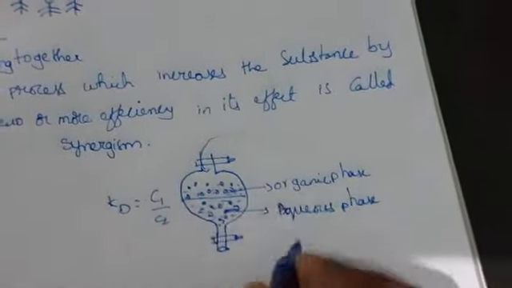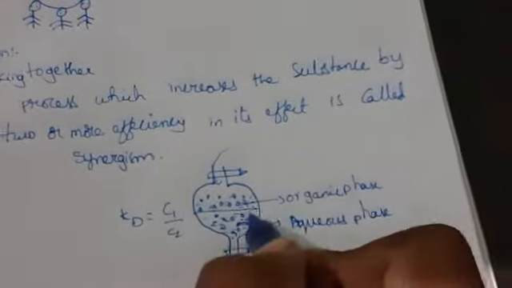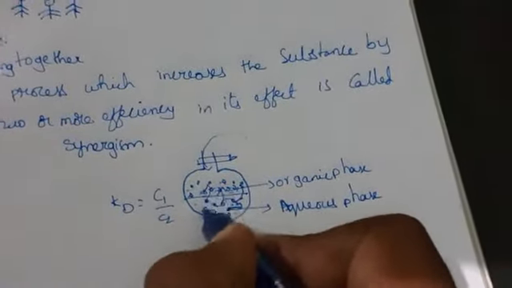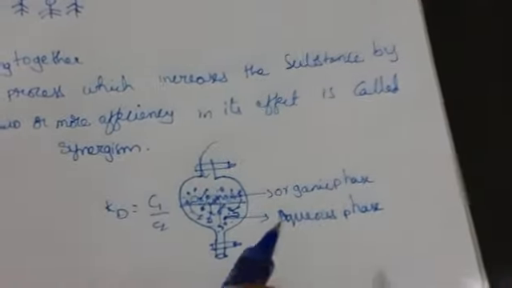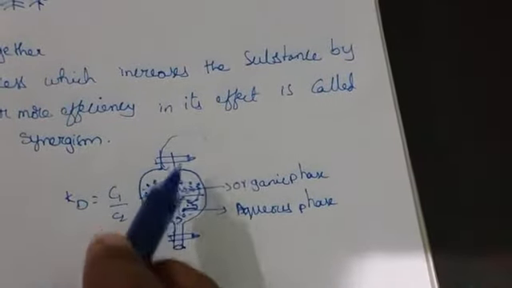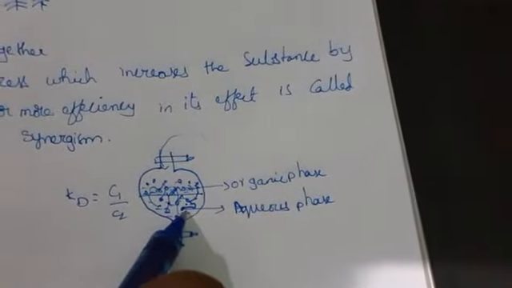But here the water quantity is more. Because of this, the solvent will move to the organic phase. Understand clearly what I am saying: whatever solvent I am adding will be in both the organic and the aqueous phase.